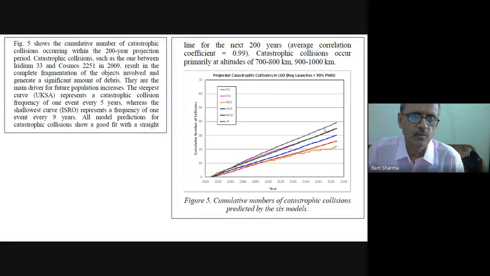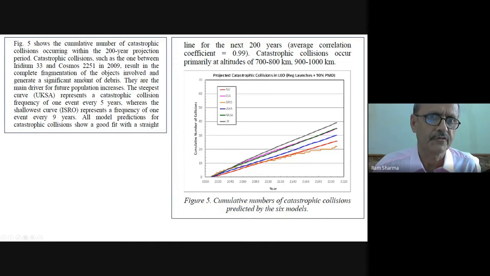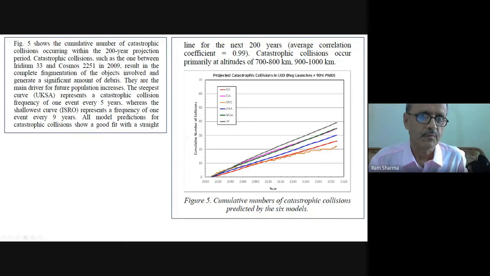Figure 5 shows the cumulative number of catastrophic collisions occurring within the 200-year projection period. Nobody knows how many collisions will take place, but this is all projection. Catastrophic collisions such as the one between Iridium 33 and Cosmos in 2009 have happened naturally in space. They result in the complete fragmentation of the objects involved and generate a significant amount of debris. They are the main driver for future population increases.